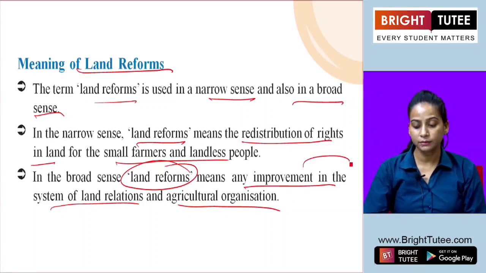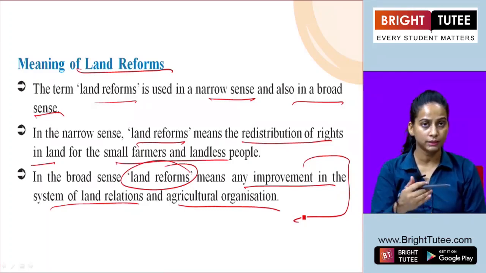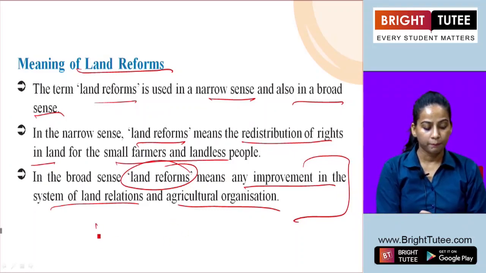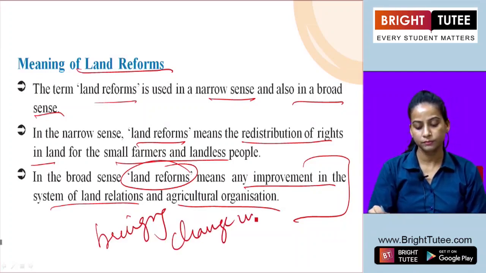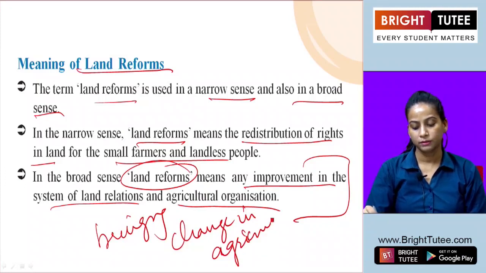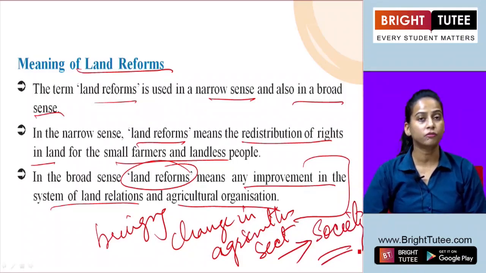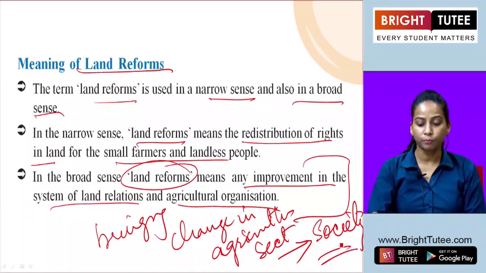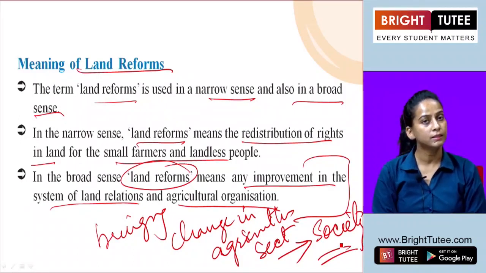So this broader sense is not restricted to redistribution of land, although it includes that also, but along with that it is about bringing change in the agricultural sector and then leading to change in society. So both the narrow and the broader senses are taken in this second one.